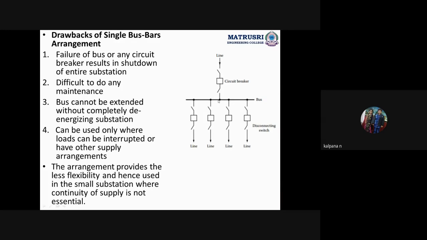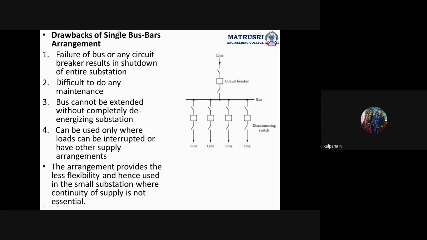This is the single bus bar connection. Actually, bus schemes are used for what? To determine how we are giving the electrical arrangement between the equipments, in order to give uninterrupted power supply and to give protection to the entire system.